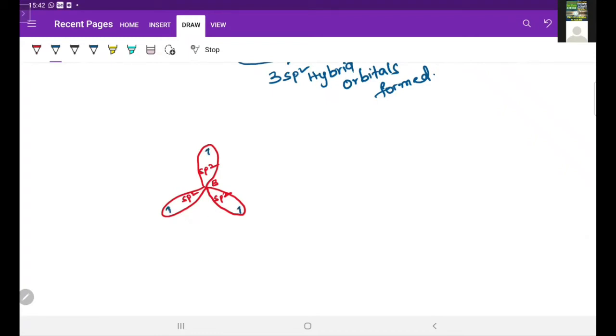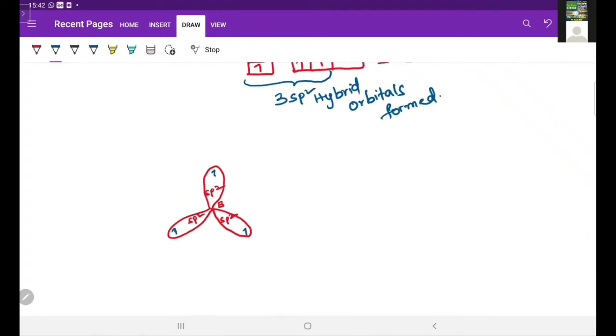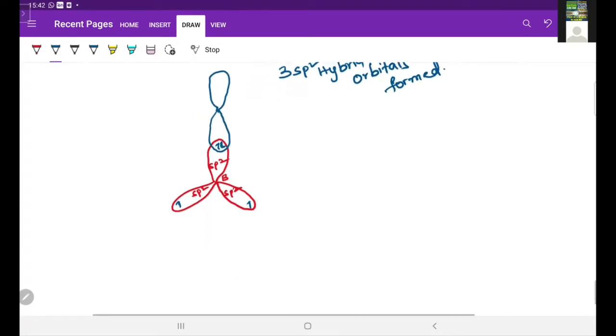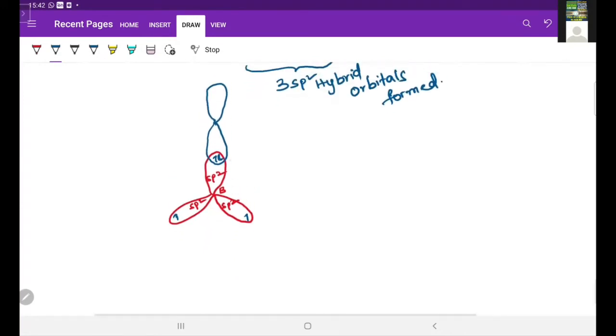Now these hybrid orbitals overlap with the pz orbital of chlorine, which has a dumbbell shape. This is a sigma bond, formed by sp2 to p overlapping.